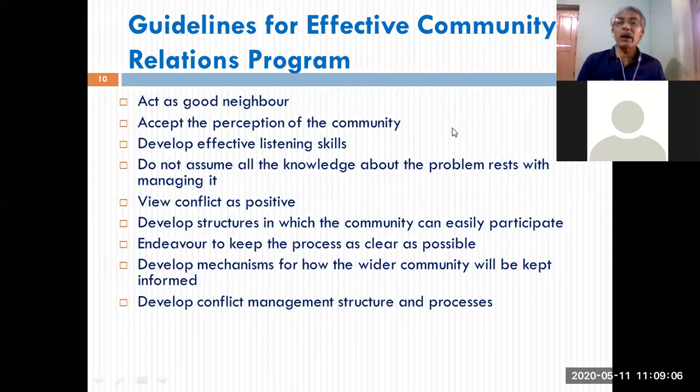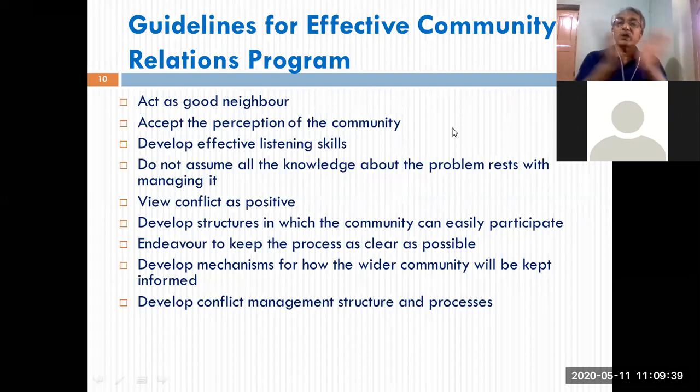As a good neighbor, you would have conducted yourselves with our neighbors, our adjacent, or our near and dear ones in the community. The organizations should behave that way. They should not think that they are doing a big charity, big help, big mercy on the community. That approach should not be there. That is not an effective community relations program. Organizations through their CR should make the community feel that here is an organization, here is an entity with its resources, with its expertise.